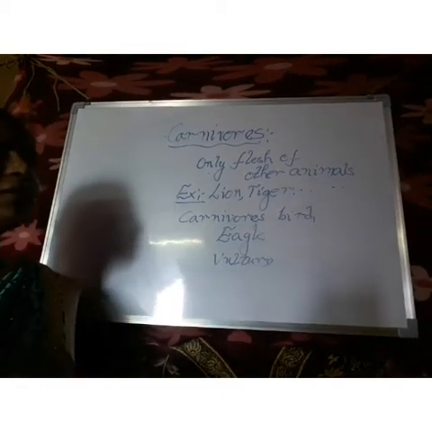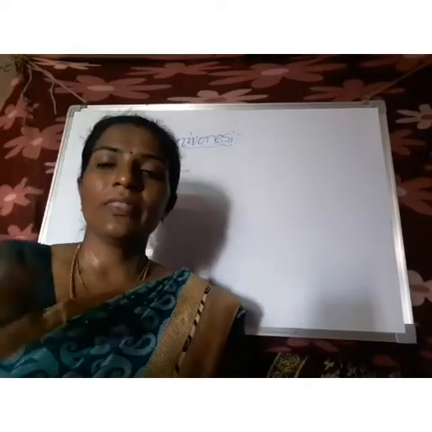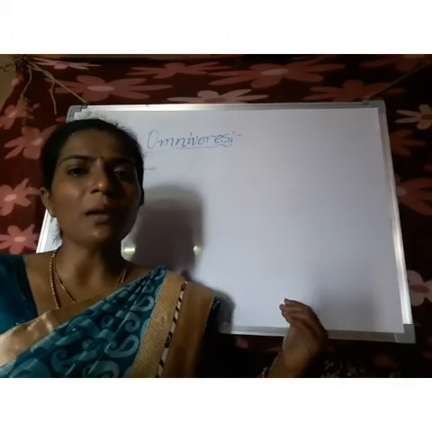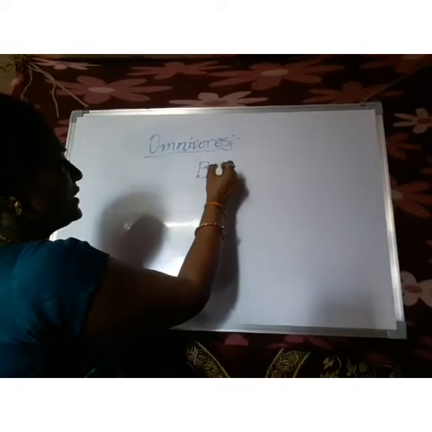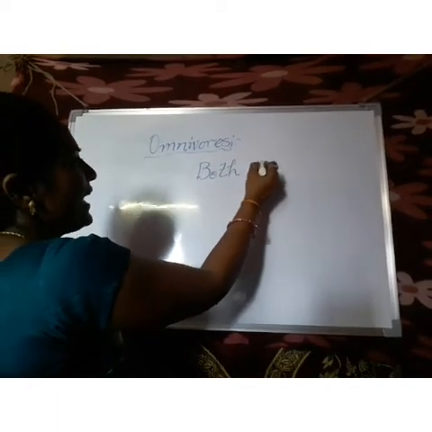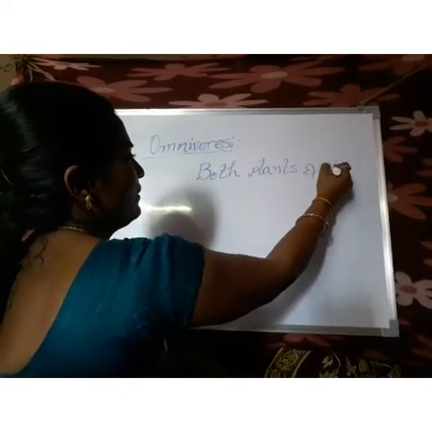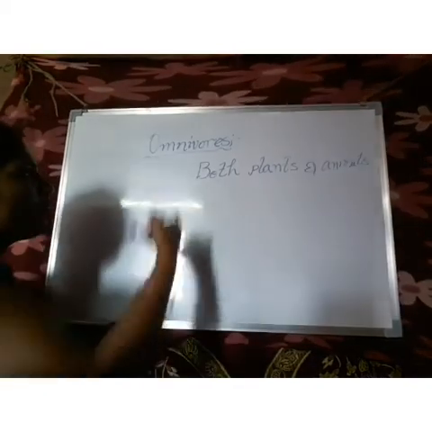Coming to the third one, omnivores. The next animal group is omnivores. What is meant by omnivores? Animals which eat both plants and animals. What is the definition of omnivores?